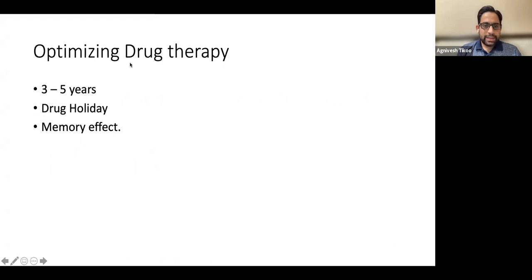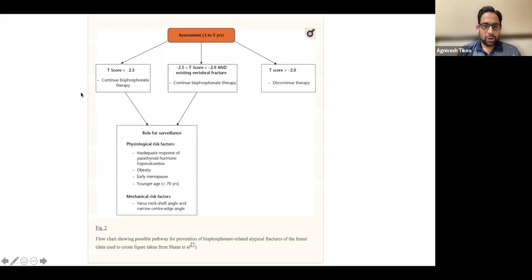And also, bisphosphonates have a memory effect, unlike teriparatide and denosumab; they stay there for 1 to 2 years. So they don't suddenly drop. That is the best advantage of bisphosphonates, that they have a memory effect. It doesn't go away suddenly. It stays there for some time. So after 3 to 5 years, you should plan a drug holiday.